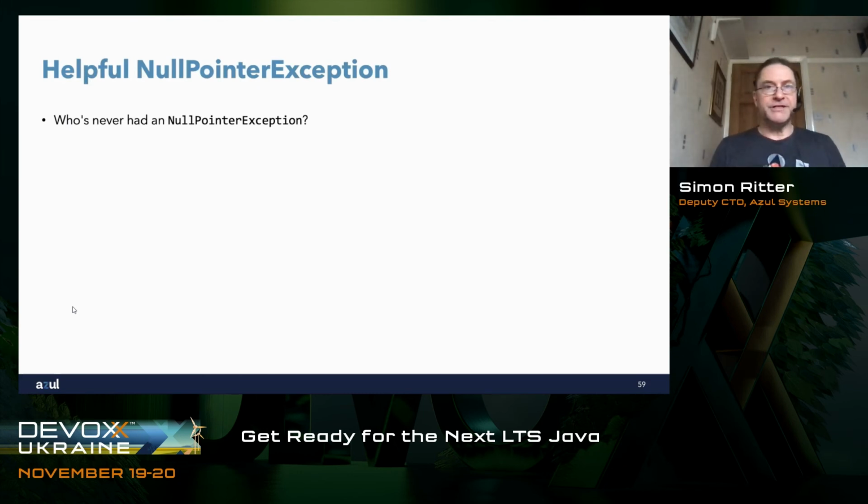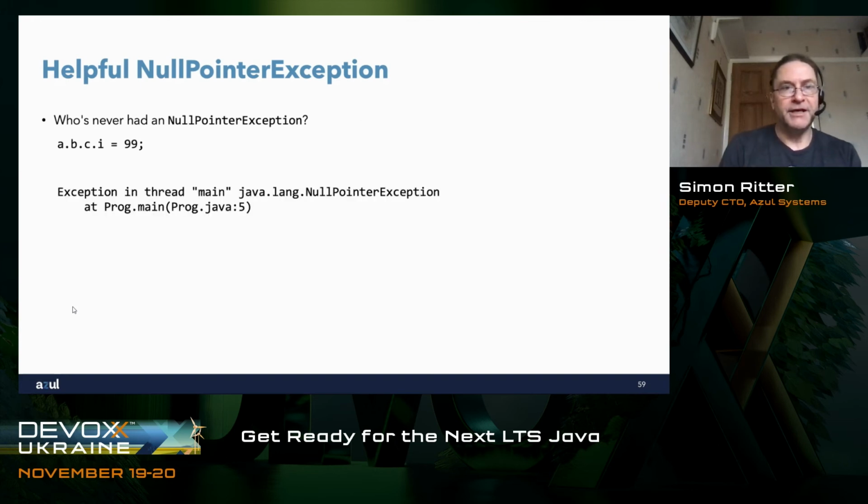Helpful null pointer exceptions. This is probably my favorite feature from the last couple of years. I think it's probably fair to say that if you've ever written more than a few dozen lines of Java code, you will have had a null pointer exception at some point. And the problem we have here is if we do something like this, we chain together some references. We say a.b.c.i equals 99. We run our code and we get this.